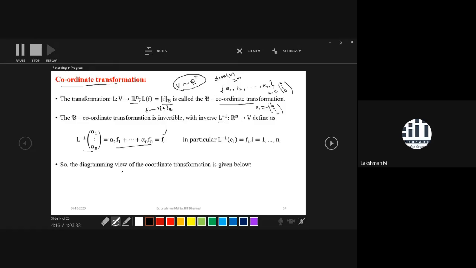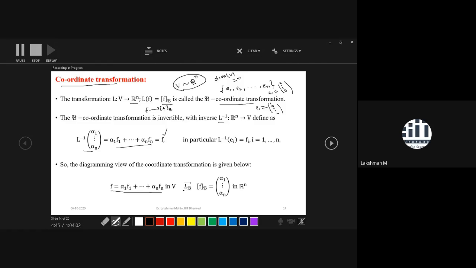So what is the diagrammatic view of the coordinate transformation? We can observe it this way. We are starting from V to Rn. Take any element f from V. V has basis elements f1 up to fn because it has dimension n. So f can be written as a linear combination of these basis elements f1 up to fn.